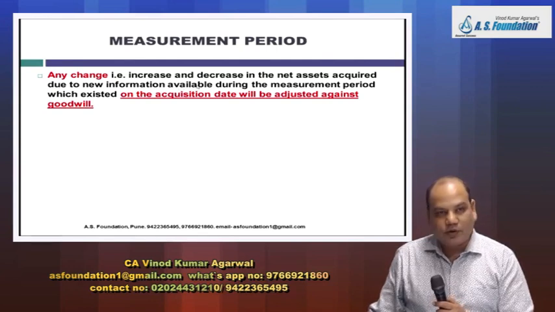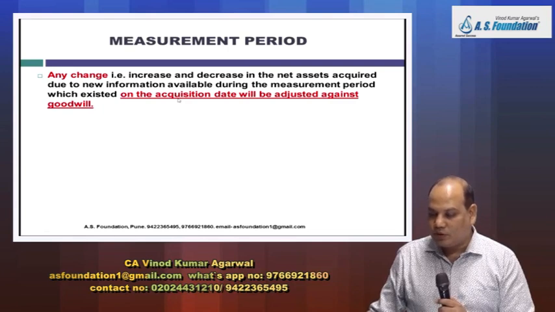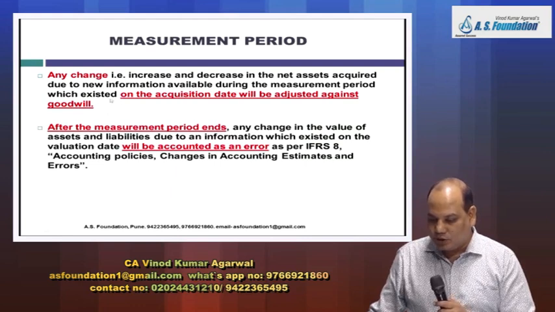How will you give the effect of the adjustment? Increase or decrease in the net asset acquired due to new information available during the measurement period which existed on the acquisition date will be adjusted against goodwill. Okay, so we'll adjust it against goodwill or gain on bargain purchase.